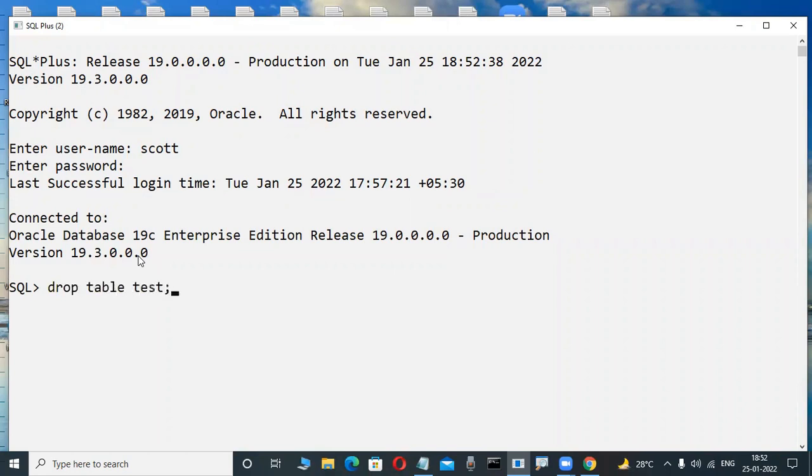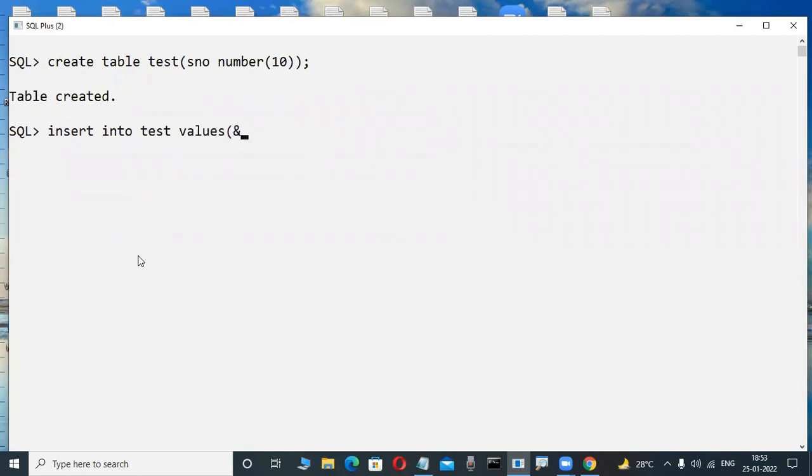For example, don't write anything, just observe here. Yes, I am creating a table. Just some scenario, in a future you are familiar, just for idea purposes only. In a future installation, you are also creating like this. This is a table I'm creating. Now I'm inserting what? Data. In a future, you are also inserting data. Observe here.